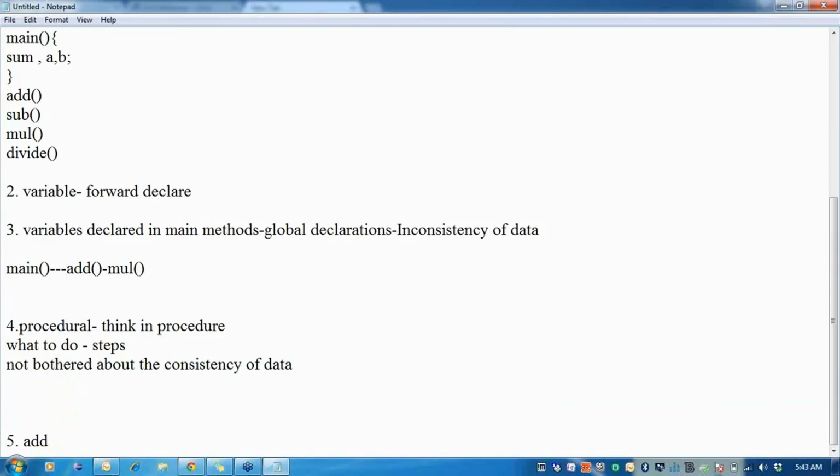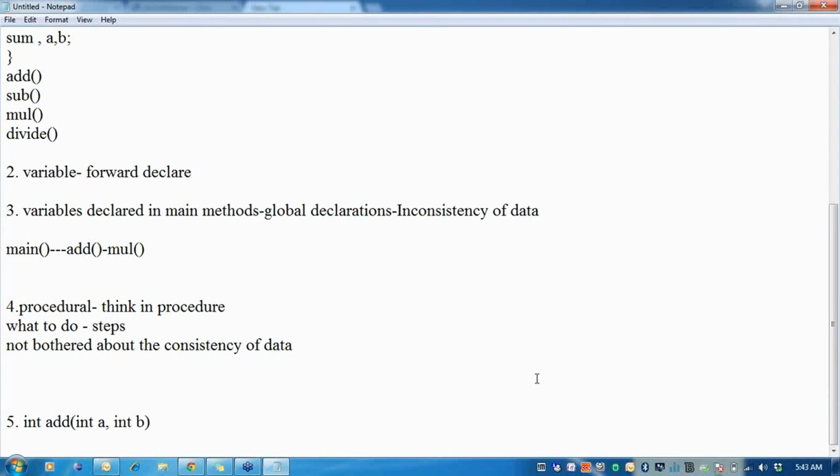If I look at a few other problems, suppose I have this method add, and I write the signature like int add, int A, comma int B. Because my program is simulating a calculator, in real-time scenarios I may have to write a method which also takes different parameters.